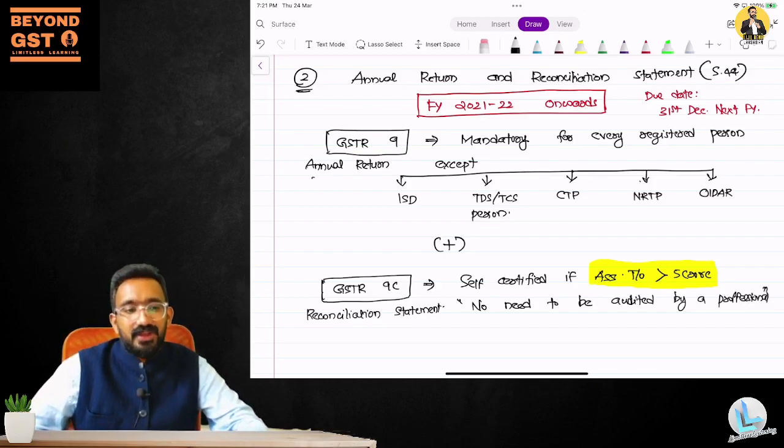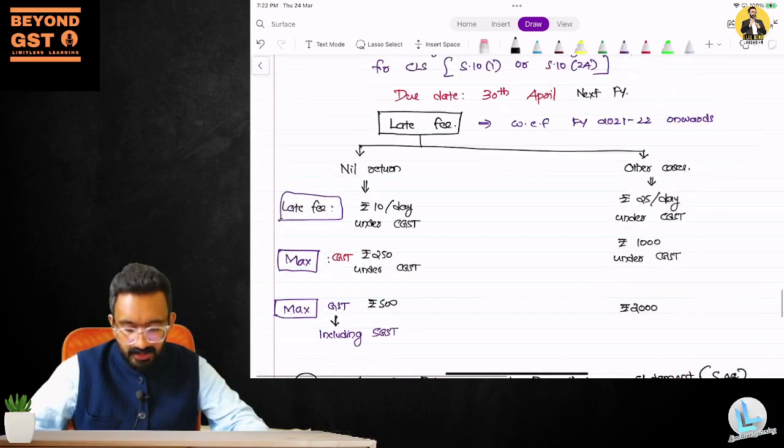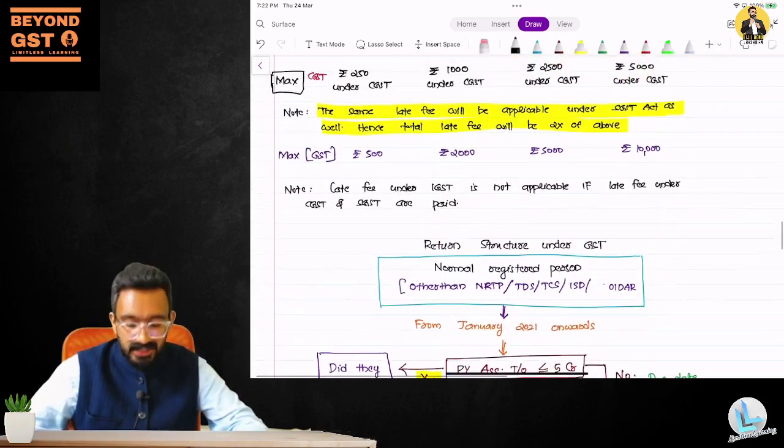So a lot of work that was done by a lot of chartered accountants and cost accountants is gone. There is no audit now under GST. So I myself have to self-certify the reconciliation statement. We'll have to wait and see how this evolves over a period of time. So an MCQ question is the maximum you can expect in this particular area. So as a student, you need to understand this.